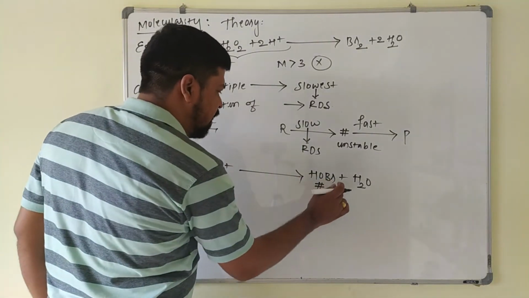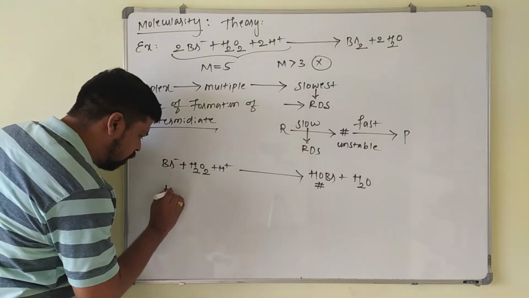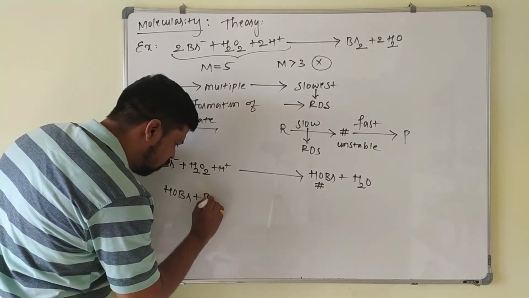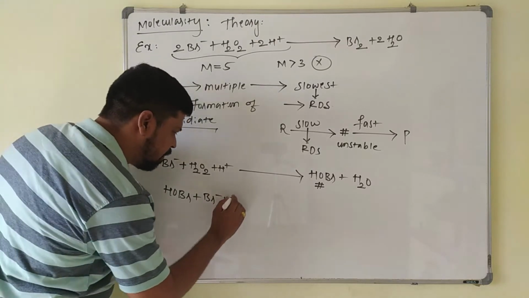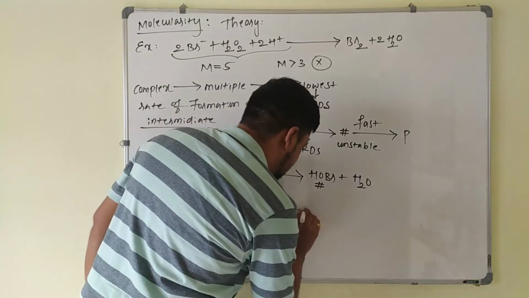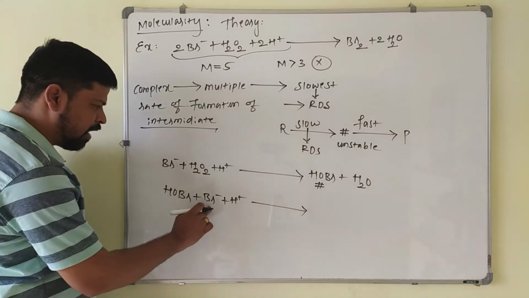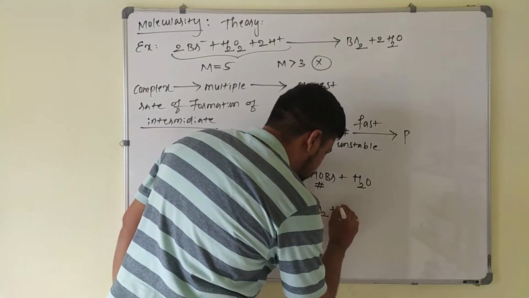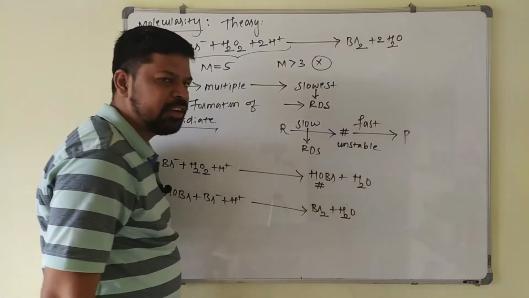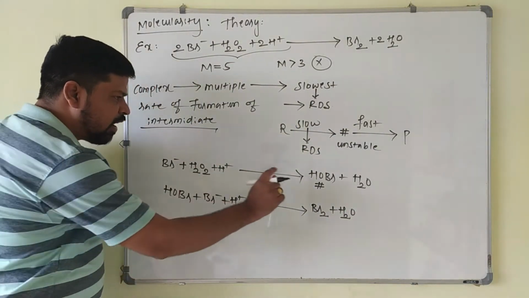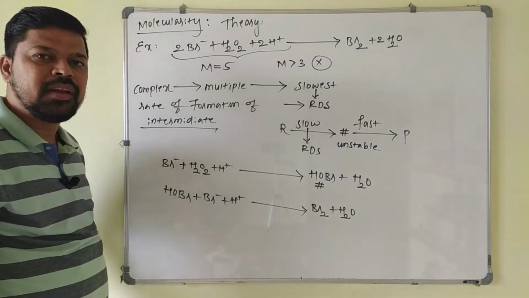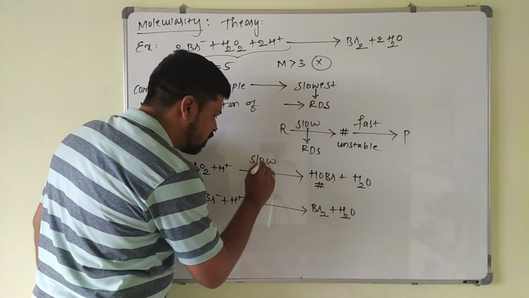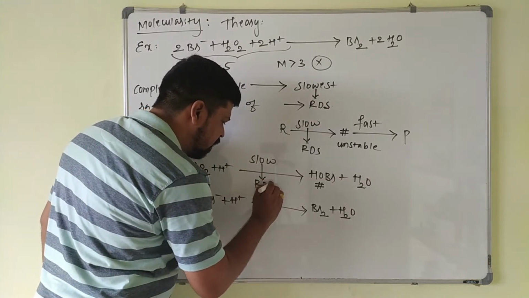Now this unstable intermediate complex readily decomposes by combining with another Br minus and H plus to give Br2 plus H2O. The rate of formation of this unstable intermediate complex is the slowest step of the reaction, which is the rate determining step.